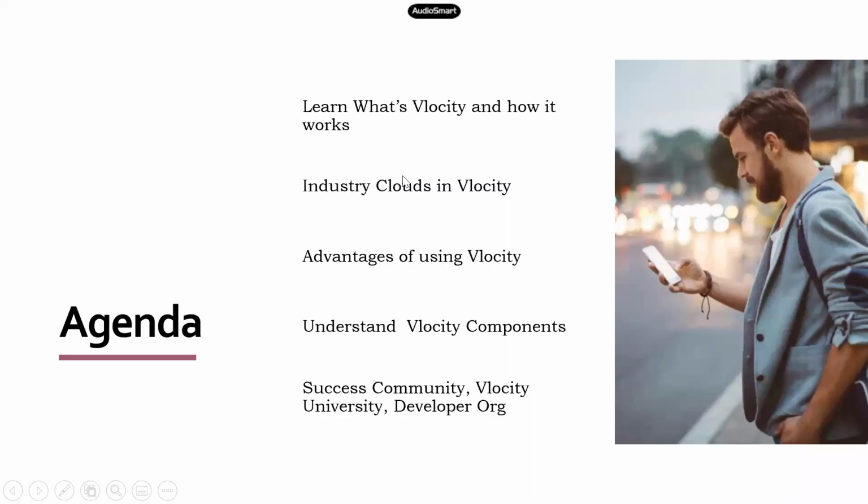So today we'll try to understand what exactly Velocity is, how it works, and whenever you speak about Velocity, we keep hearing one common term called industry clouds, and we'll see what exactly that is and what the advantages of having Velocity are. Velocity provides a lot of components, so let's get a basic idea of that. Then we'll see what these components are and how to use all of them in the actual training classes.